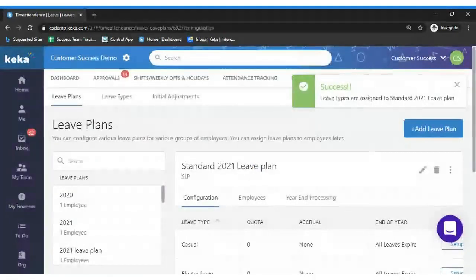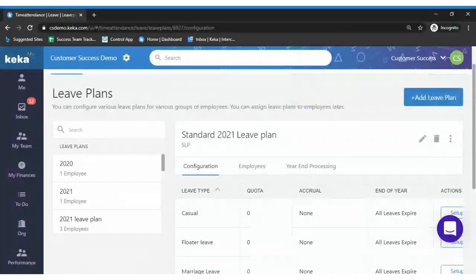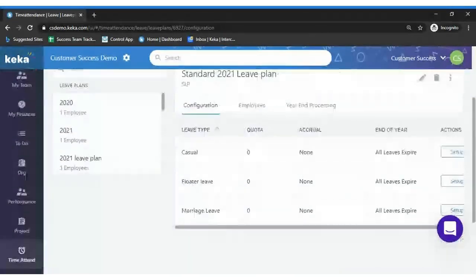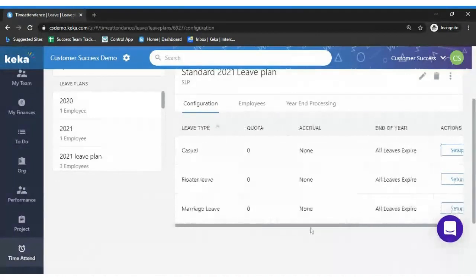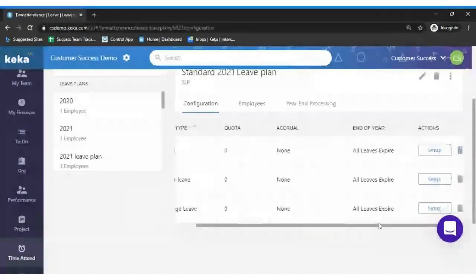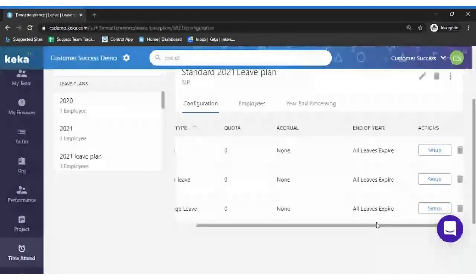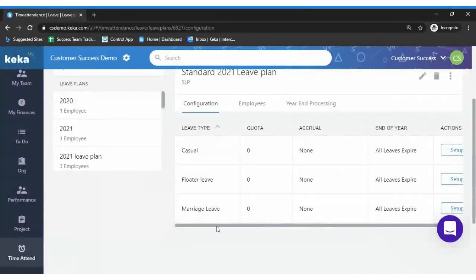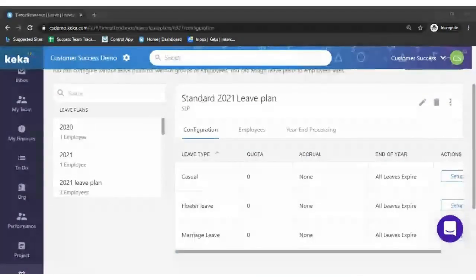What happened is all three leave types have been added to my particular leave plan. I need to manage some set of rules for them. Unless I complete the setup process, employees would not be able to view the leave balance in their profile. So it's very mandatory to complete all the setup process to view the leave balance of the individual. Are we clear so far? Can we proceed?